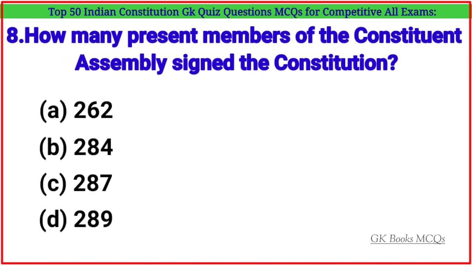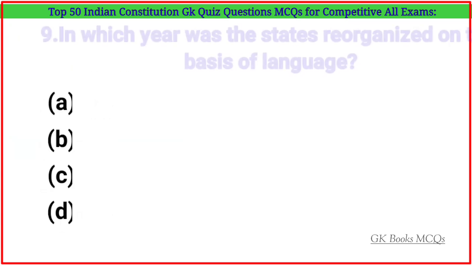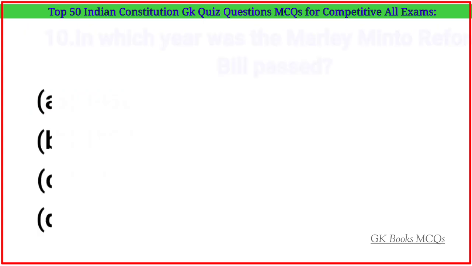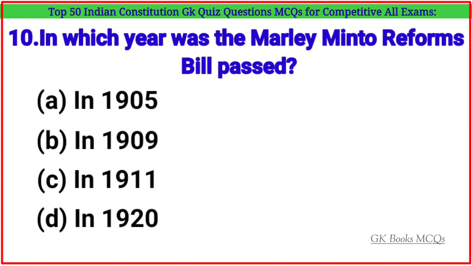How many present members of the Constituent Assembly signed the Constitution? Correct answer is option B. 284. Question number 9. In which year were the states reorganized on the basis of language? Correct answer is option A. 1956. Question number 10. In which year was the Morley-Minto Reforms Bill passed?